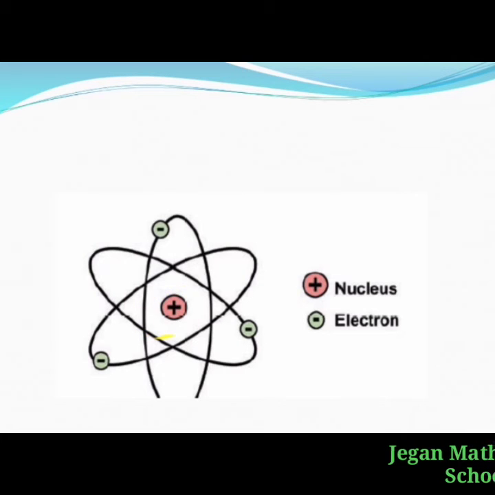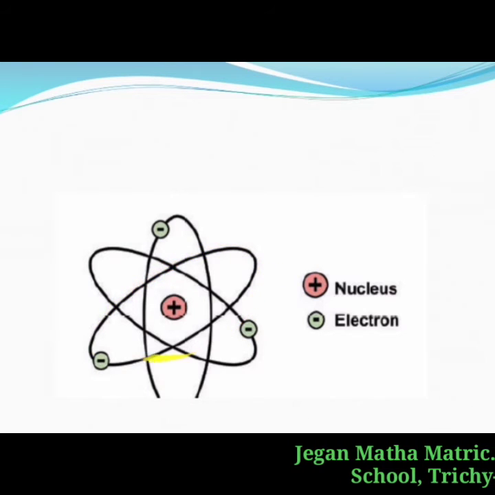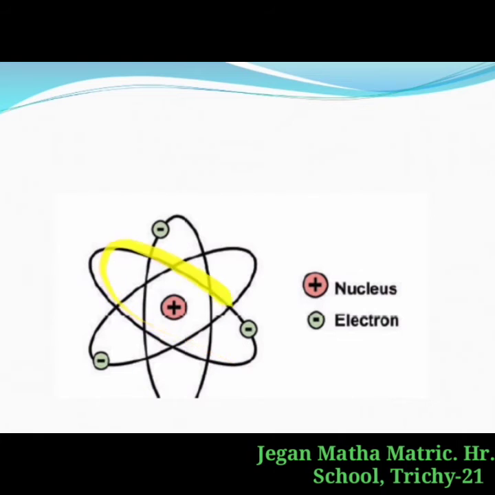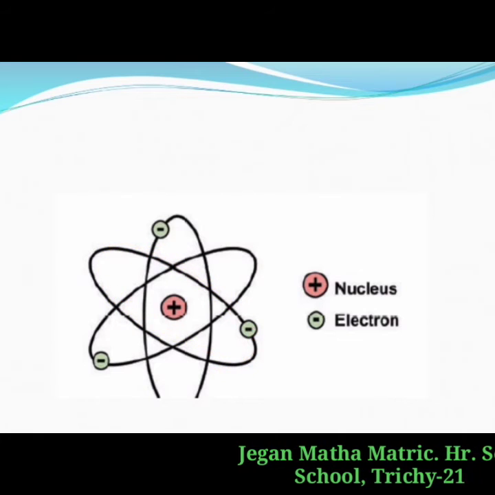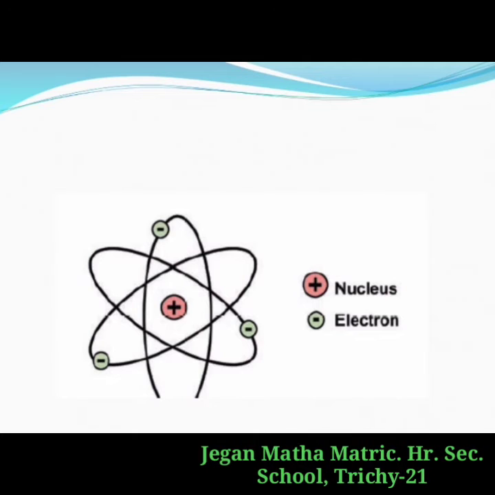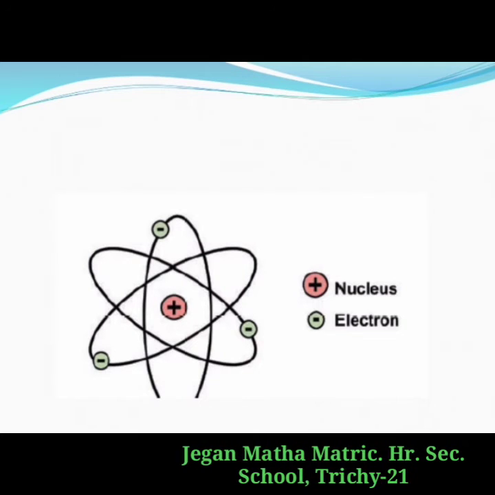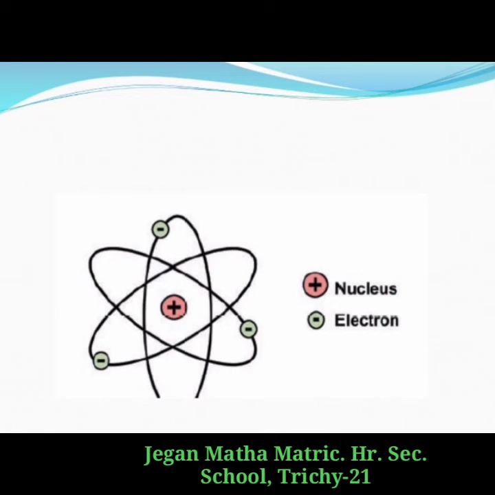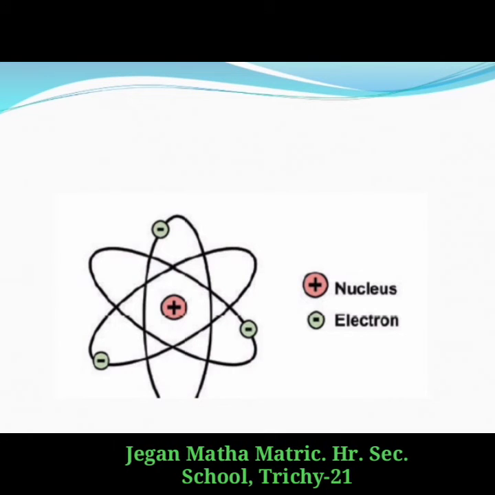The size of the nucleus is very small compared to the size of an atom. The electrons revolve around the nucleus in closed circular paths called orbits. An atom as a whole is electrically neutral because the number of protons and electrons in an atom are equal.